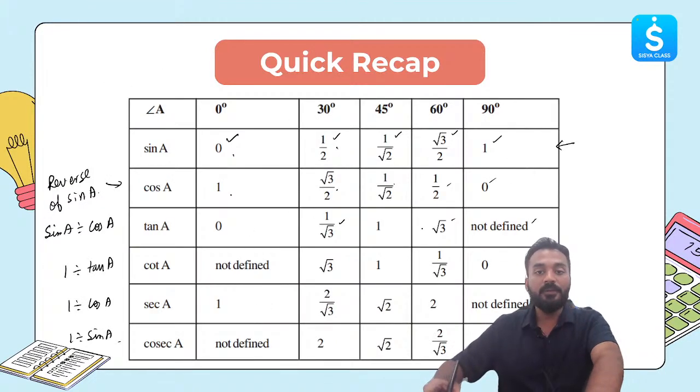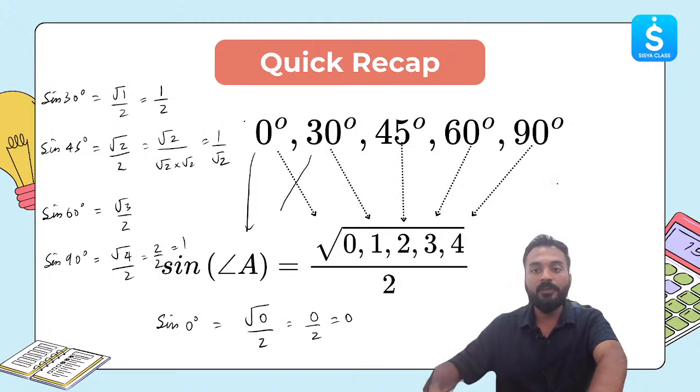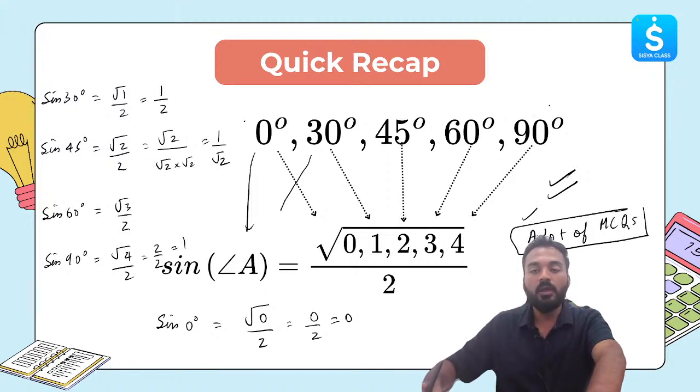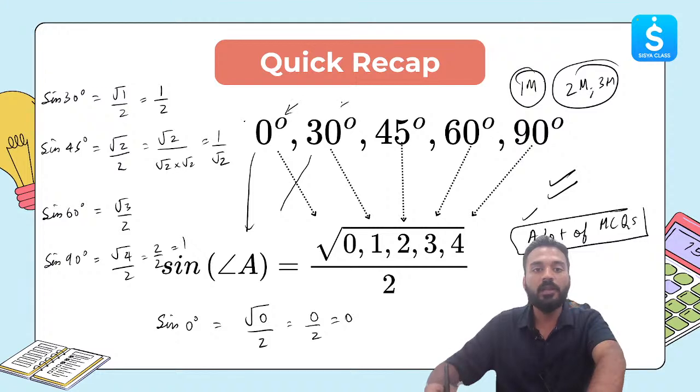So this is very, very important for you all to remember. A lot of multiple choice questions come directly from this if you know the values, and 2 marks and 3 marks questions sometimes also. It is very important for you to remember the values directly: 0, 1 by 2, 1 by root 2, root 3 by 2, 1. You need to remember this.